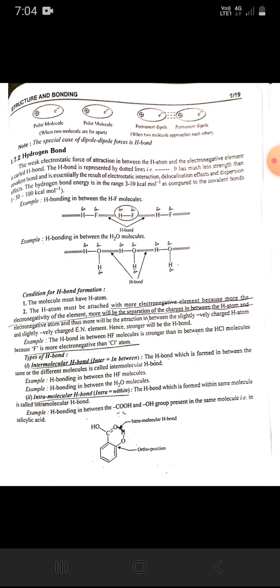Second, intramolecular H bonding. Intra means within. The H bond which is formed within the same molecule is called intramolecular H bond. Example: H bonding in between the COOH and OH group present in the same molecule, that is in salicylic acid.